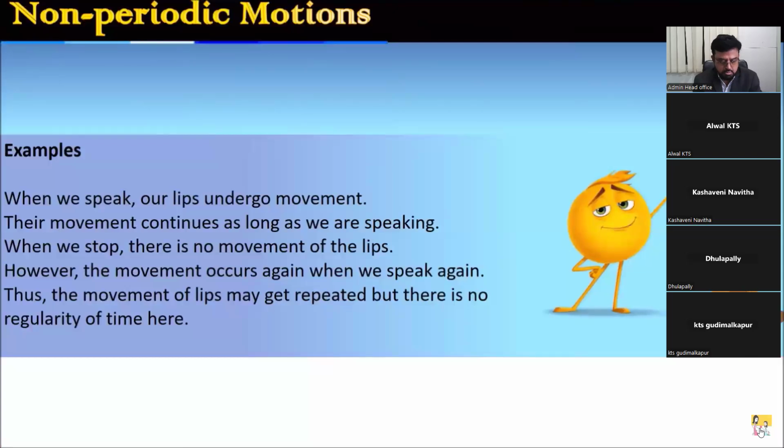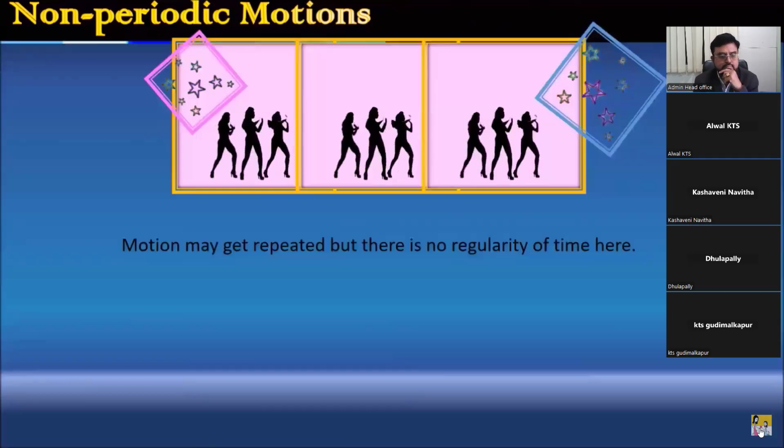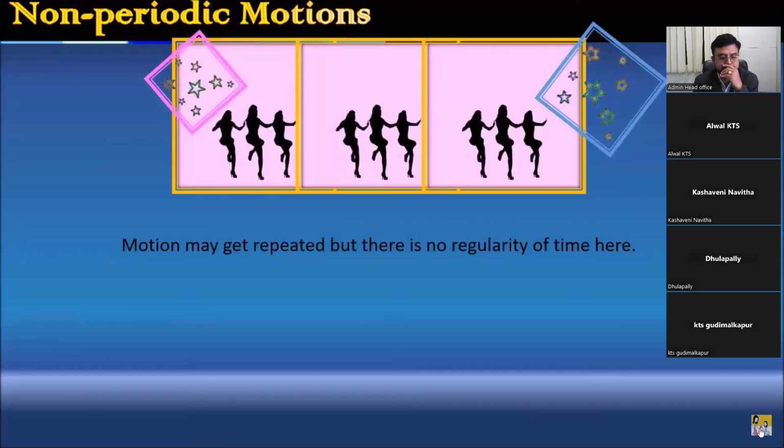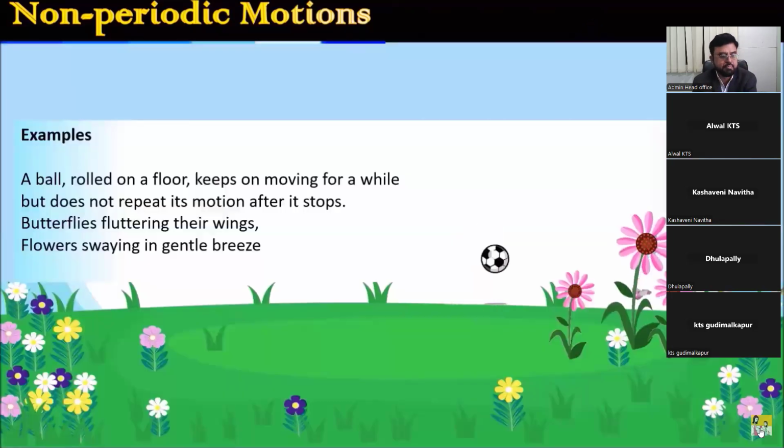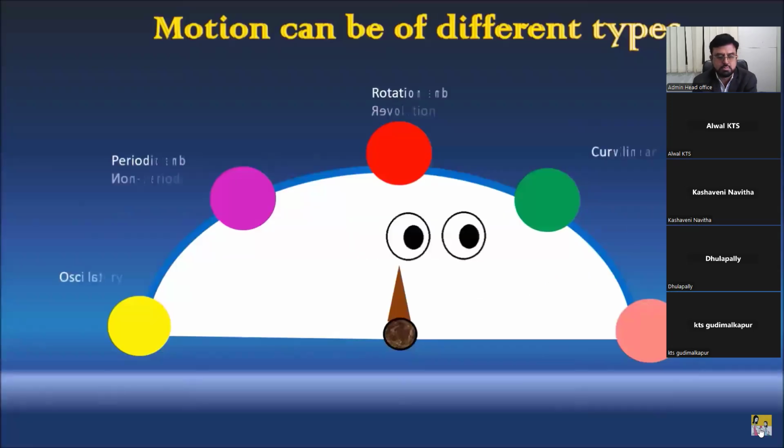When I stop, there is no movement of the lips. The movement occurs again when I speak. Thus, the movement of the lips may get repeated, but there is no regularity of time here. Similarly, a ball rolled on a floor keeps on moving for a while, but does not repeat its motion after it stops.